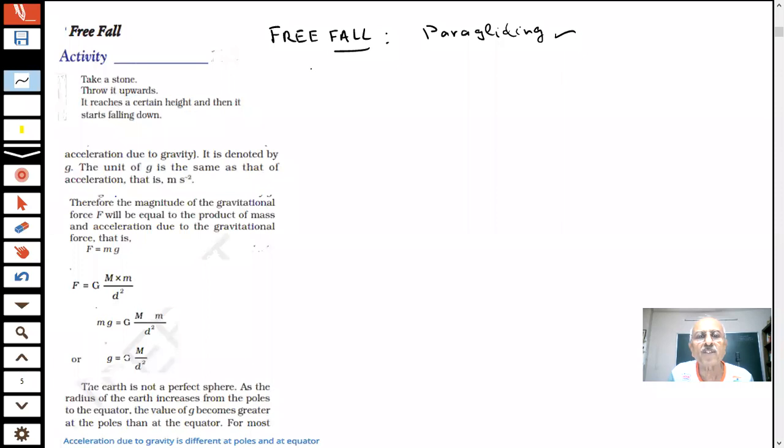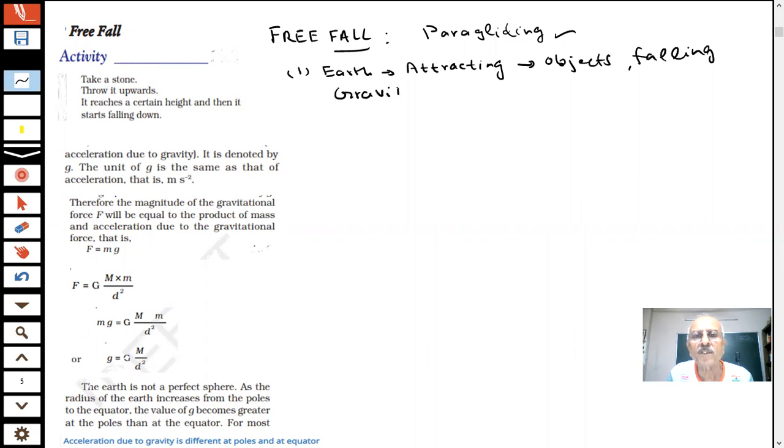All the things you have just told me, students, is that Earth is attracting objects towards itself because of a gravitational force. Earth is attracting objects which are falling by a force which you are saying is gravitational force. So we have learnt it, gravitational force.